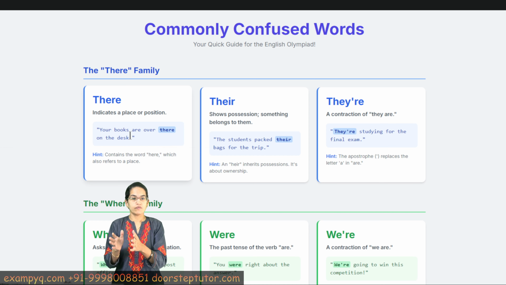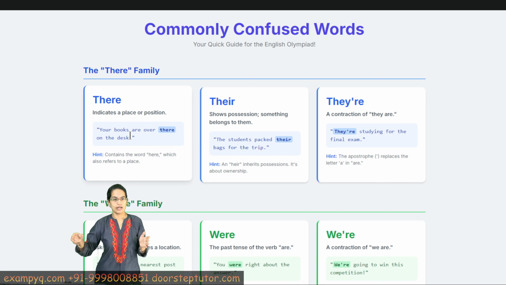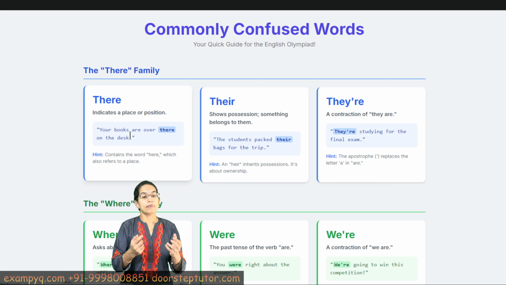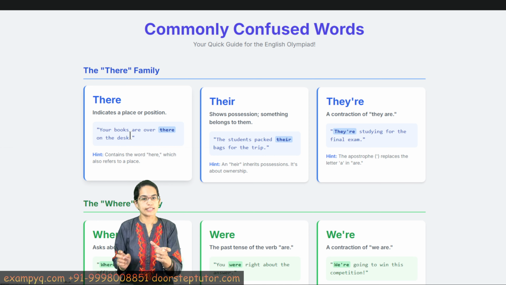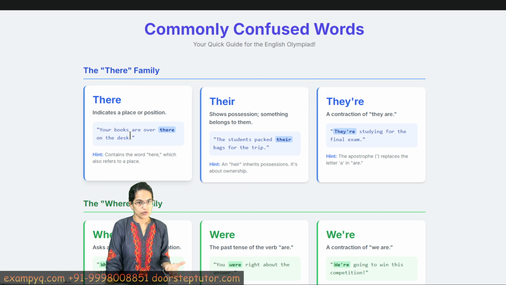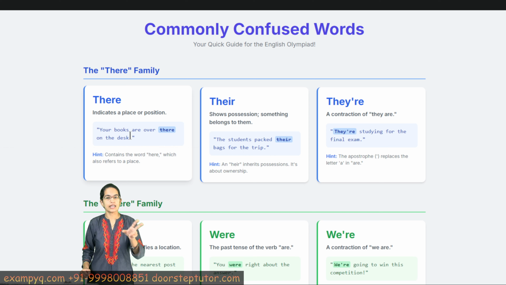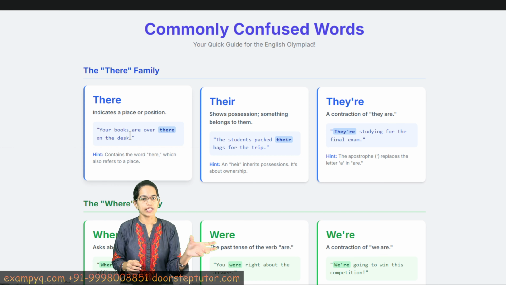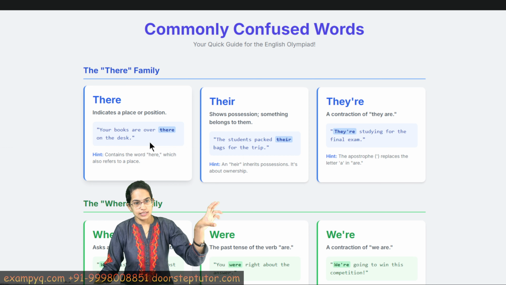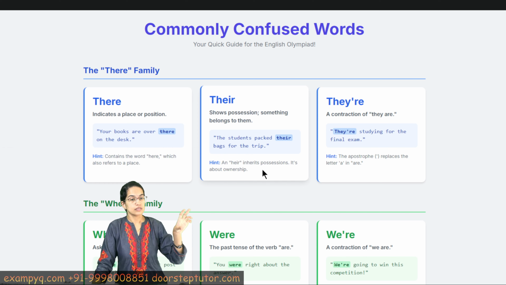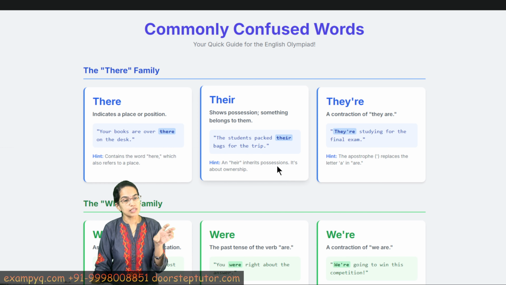Now, 'their', where we say T-H-E-I-R, denotes possession. Their bags are lying there, their gifts are here, so that talks about position or belongingness. And then the last is 'they're', that is the contraction of 'they are', and this is they're studying in the class, they're out for the play. And these are the three common words which are confused in the 'there' family.